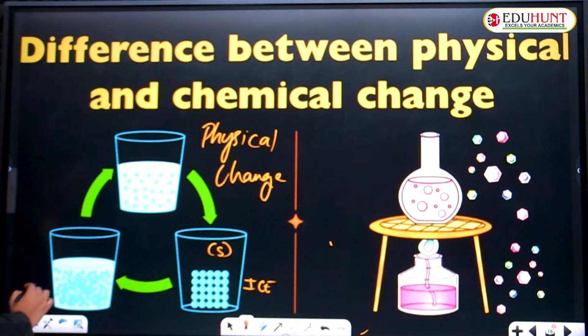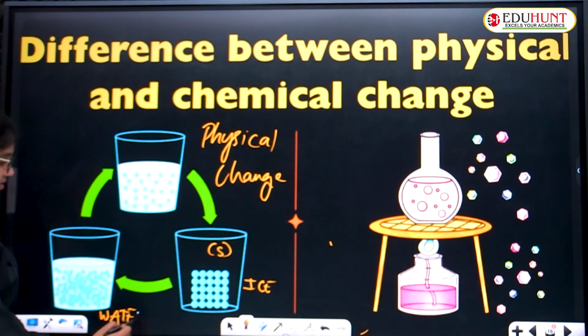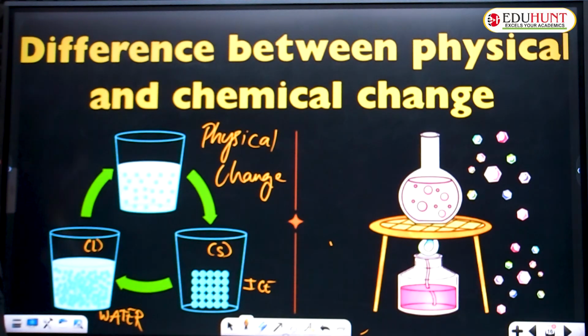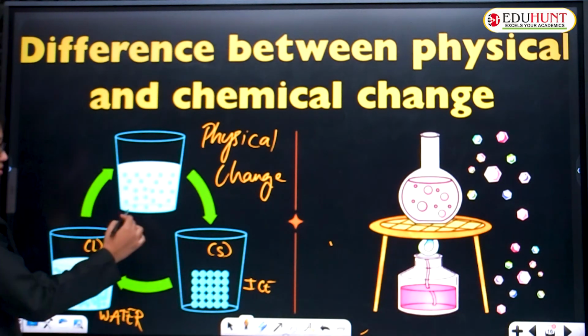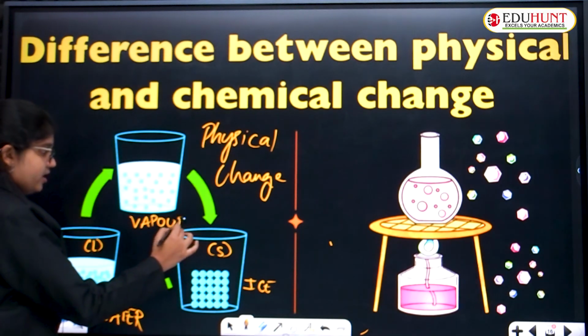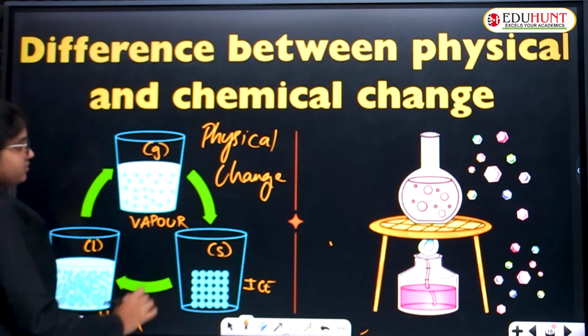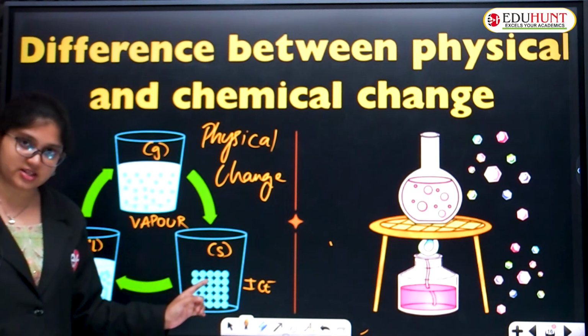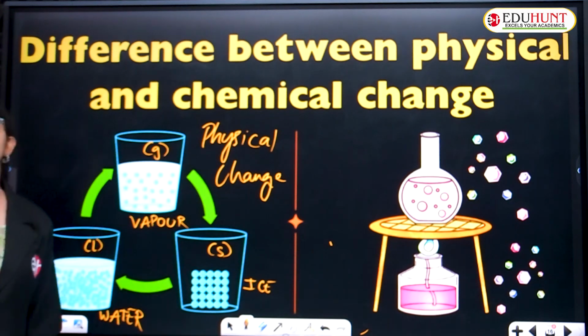What about this? This is water, which is liquid in state, and it can change into water vapor, steam. This is nothing but the gaseous state. It is an interchange of the physical state of matter. It is an example of a physical change.